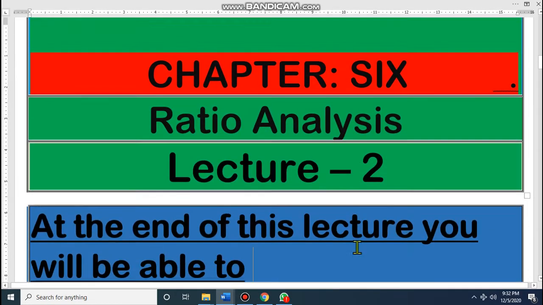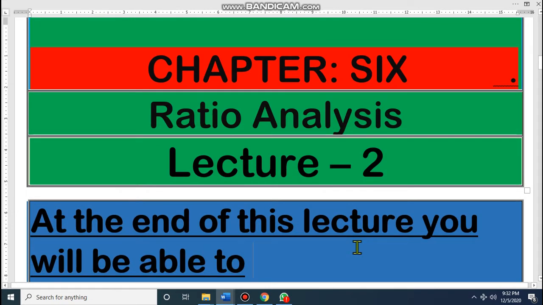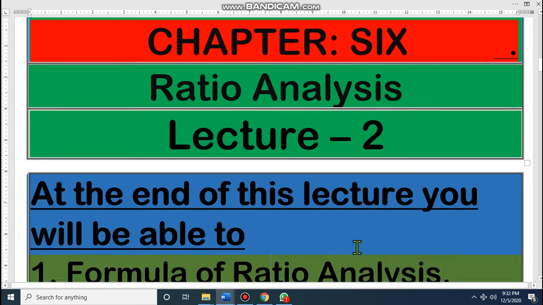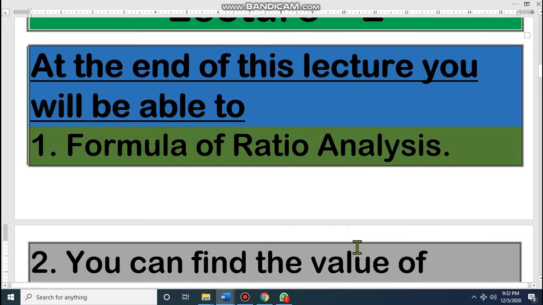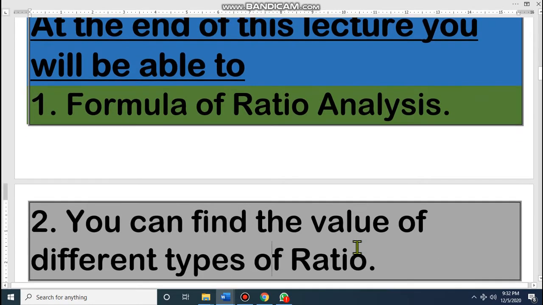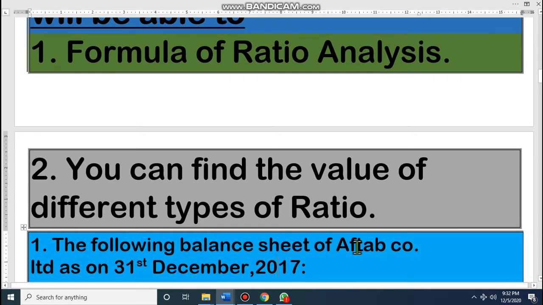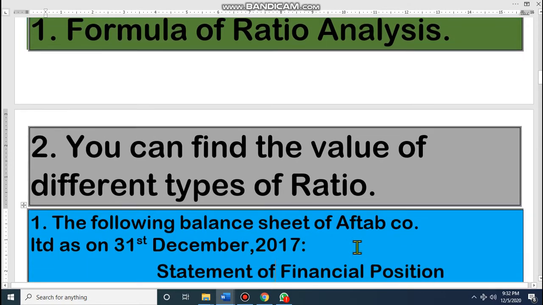Dear student, today we will discuss chapter 6. This is ratio analysis. This is our second lecture. Dear student, at the end of this lecture, you will be able to know about the formula of ratio analysis. You can find the value of different types of ratio. Dear student, today practically we will practice a math.